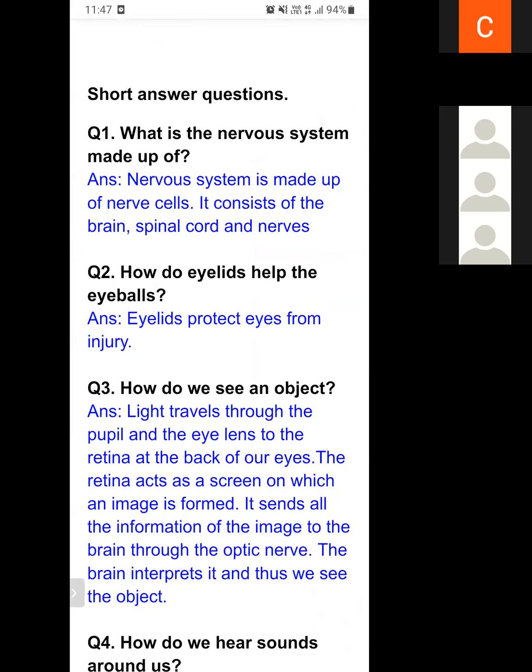What is the nervous system made up of? The nervous system is made up of nerve cells.